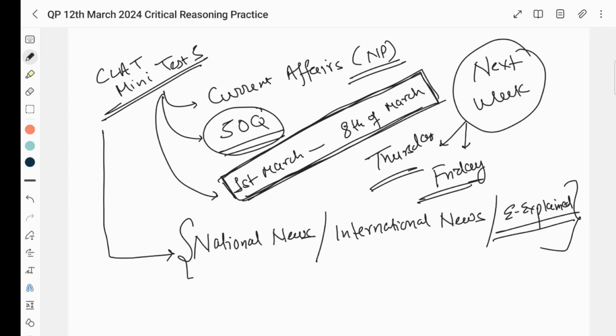If there are passages or questions which are beyond your understanding or that you have not studied, then definitely questions would be there. Using common sense, you can eliminate the options and you will be able to pick one. So I want at least 42 marks out of 50 questions. At least 42 marks out of 50 questions. And that is how you will prepare the first week March current affairs.